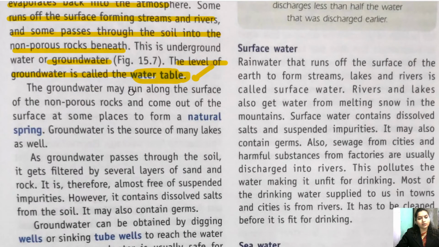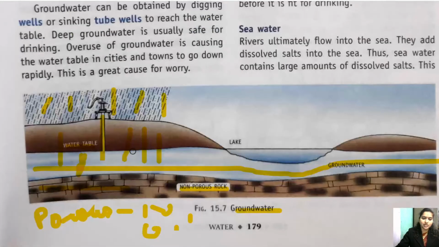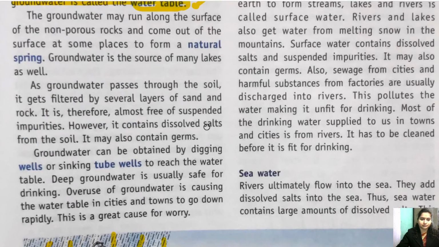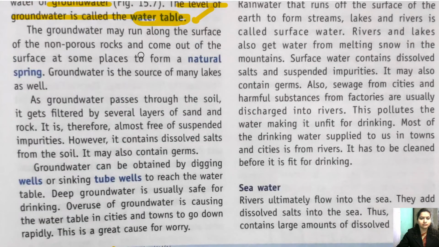Now, the groundwater may run along the surface of the non-porous rock. Along the surface means that it is going through the surface. It will not go beneath this because it is non-porous. There are no small holes in it so that water can pass through. Okay, so it is non-porous, so it will flow like this. Clear? And come out of the surface in some places to form a natural spring. Groundwater is a source of many lakes and wells.